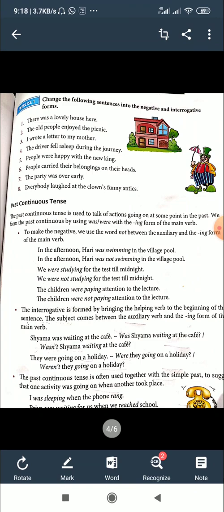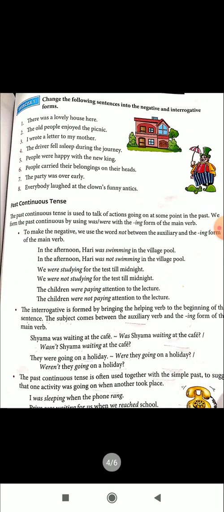So be careful. It is wrong to say, in the afternoon Harry was swimming not in the village pool. Wrong. Not should be put in between the auxiliary and the main verb. We were studying for the test till night. We were not studying for the test till midnight. The children were paying attention to the lecture. The children were not paying attention to the lecture.